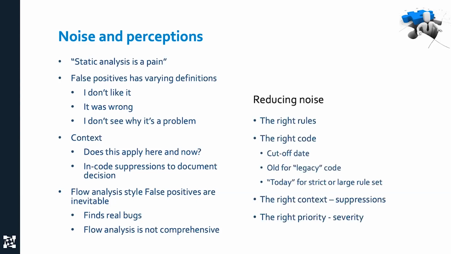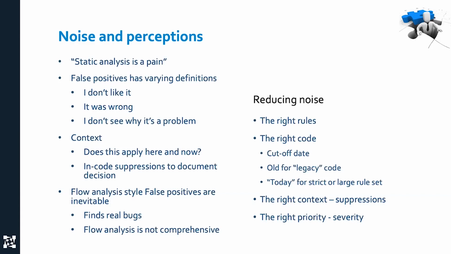So to reduce this noise, make sure you get the right configuration with the right checkers, that you apply it to the right code. Maybe it's a cutoff date. Maybe you only apply it to new code. If it's a new initiative, I would say apply it to code as of September 1st and start there. And when you come into compliance and you've got a small number of things, then move that date backward.